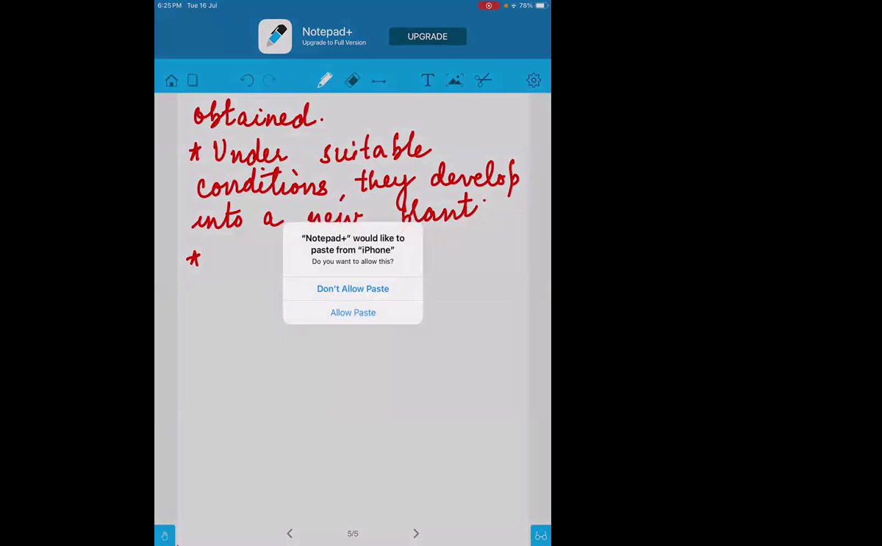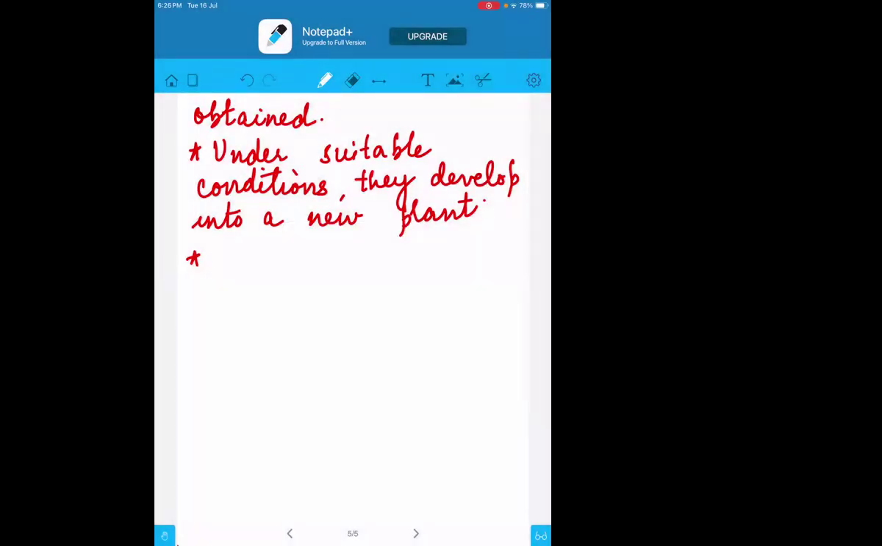Ma'am, will they grow on any surface? They generally grow on a moist surface. Moist does not mean that an appropriate amount of water should be there. Moist means only a little amount of water is also sufficient for them. So wherever a very little amount of water or a moist condition is present, they can grow.